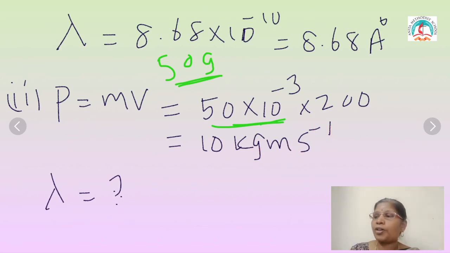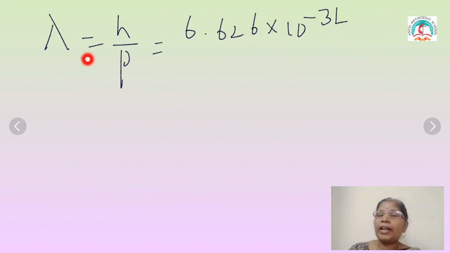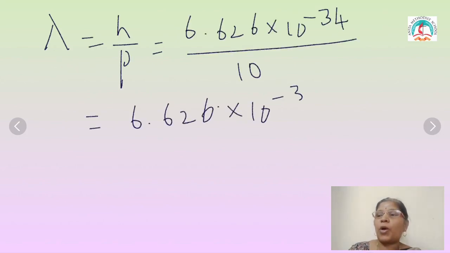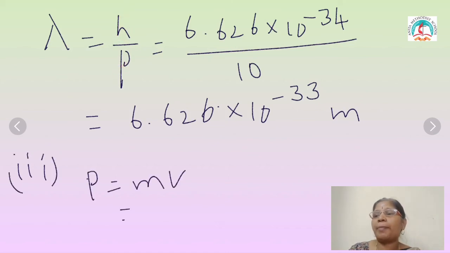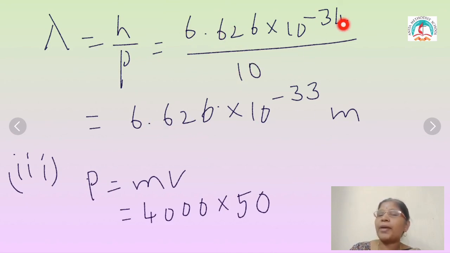Then the second step, you want to calculate the value of wavelength. How will you calculate it? The momentum value is known, so the formula is h divided by p. h is known, the momentum value is 10. So when divided, the answer is, only reducing the power, 10 power minus 33 meter. So 6.626 into 10 power minus 33 meter.